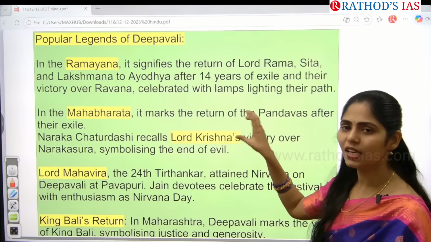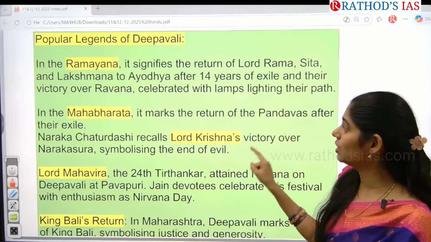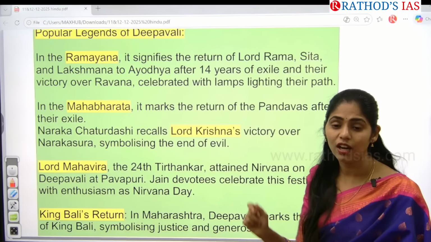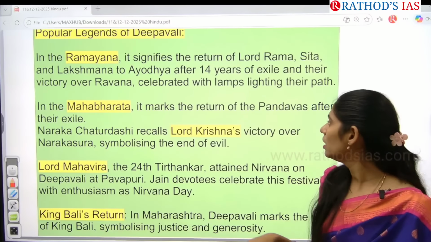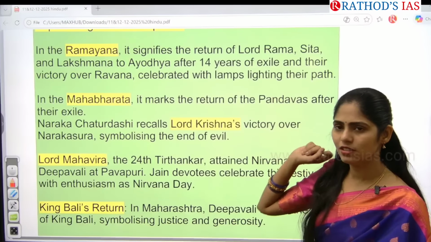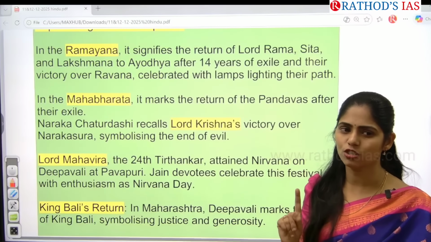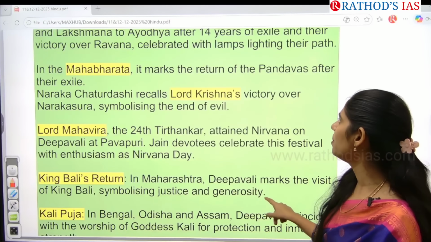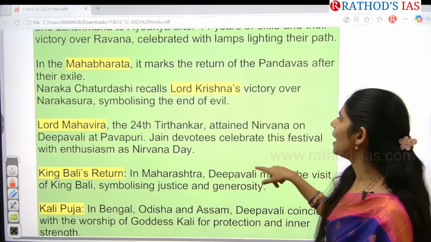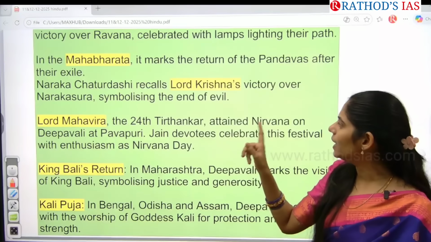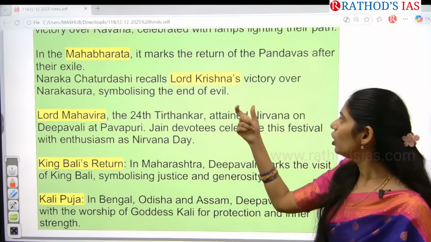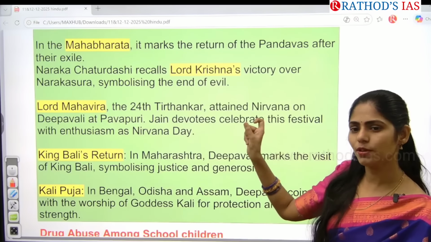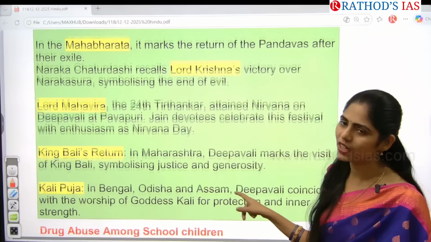According to this Ramayana, it signifies the return of Lord Rama, Sita and Lakshmana to Ayodhya after 14 years. Because of this, they celebrate this Diwali. This is the first story. And the second story, if you go to the Mahabharata, it marks the return of the Pandavas after their exile. And Naraka Chaturdashi recalls Lord Krishna's victory over Narakasura. So it is a symbol of the end of evil. Because of that, we celebrate it.